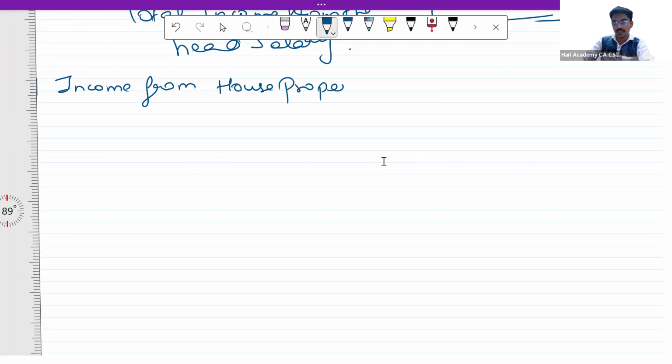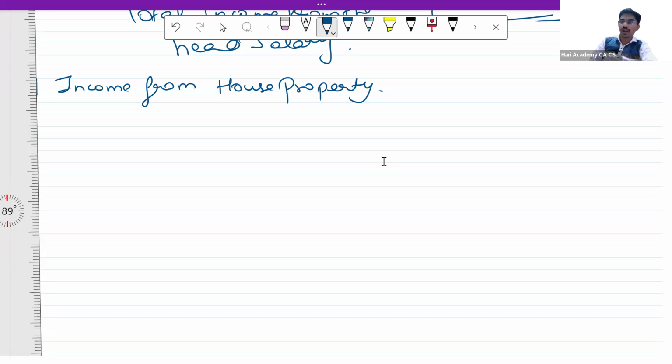As far as income from house property is concerned, it is a very easy chapter and a very good scoring chapter. I generally don't teach by format, but considering this is a last minute revision series, I thought this will be helpful at this stage.